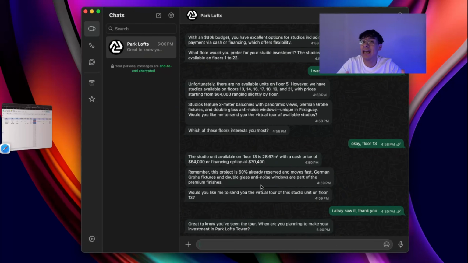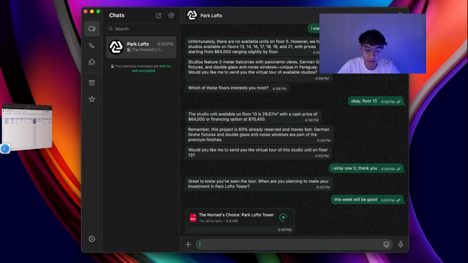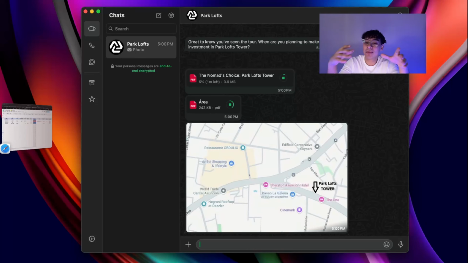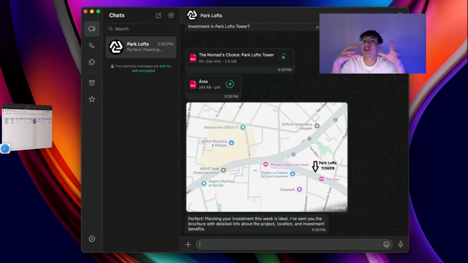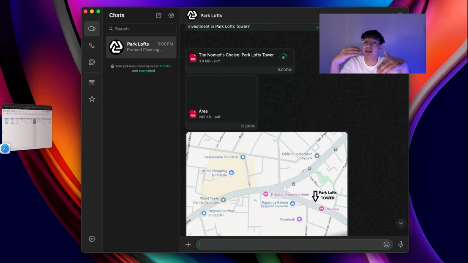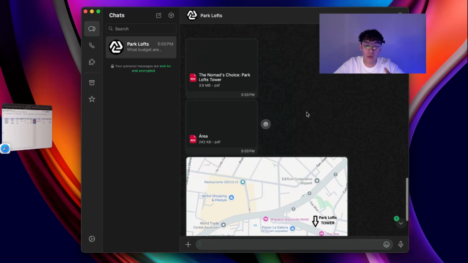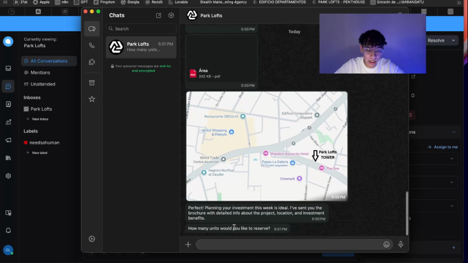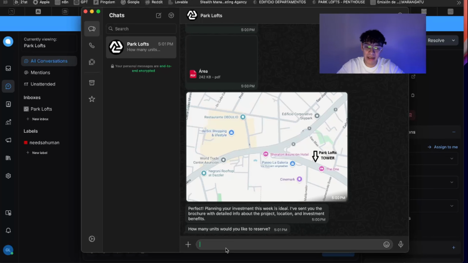So right now it's asking us for the timeline. So I will put something like this week. It will be good. And as you guys can see, it's sending us some documents right now, so this investor can see in a more detailed way what they're doing in here and what they will buy if they want it. It also sent the location, some details, and right now it's asking us how many units we would like to reserve. So we'll just put something like, I would like just one unit.